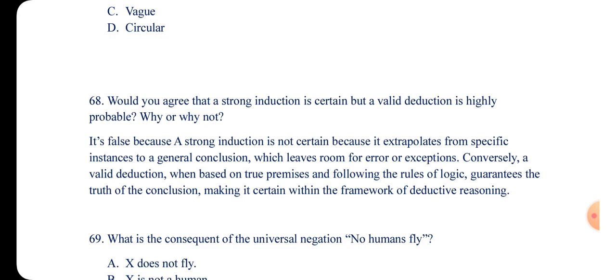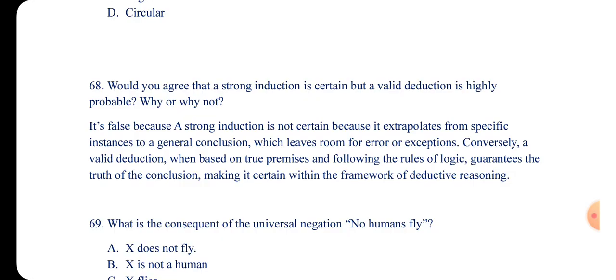Conversely, a valid deduction, when based on true premises and following the rules of logic, guarantees the truth of the conclusion, making it certain within the framework of deduction. So certainty has to do with deductive, and confirmation has to do with inductive. Okay, so that is it.